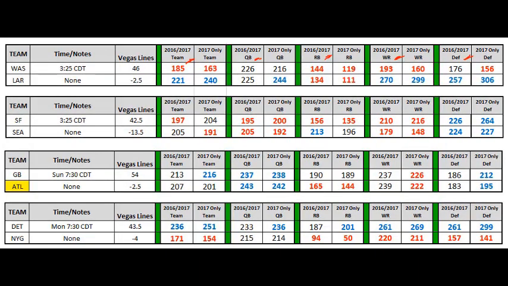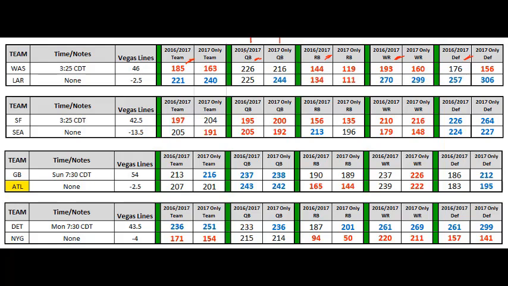So again, let's go through here now and assume these games are in a contest that we're going to enter on FanDuel. We're going to first of all go through and try to find our quarterback. Now you can see here that we've got two power ratings for each position. We've got a power rating that has the 2016 and 2017 stats, and we've got a power rating that has only the 2017 stats. The reason that's important, at least early in the season, is that we don't have a lot of data to put into 2017.